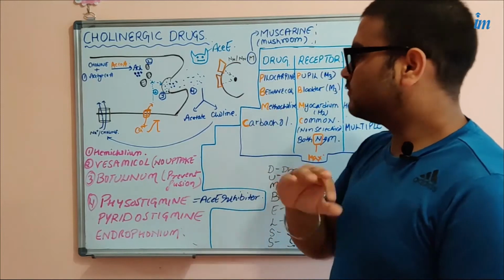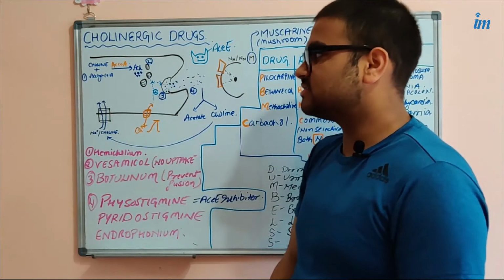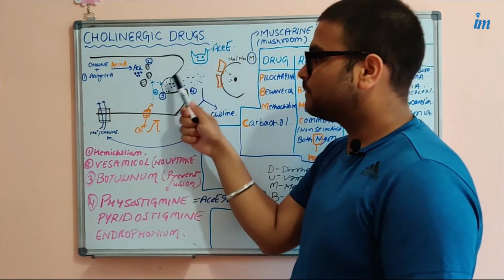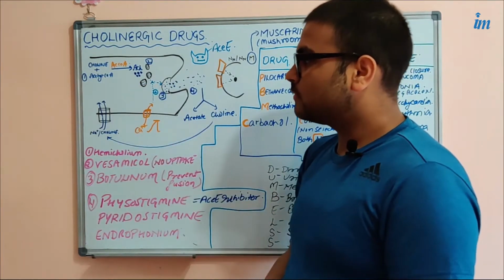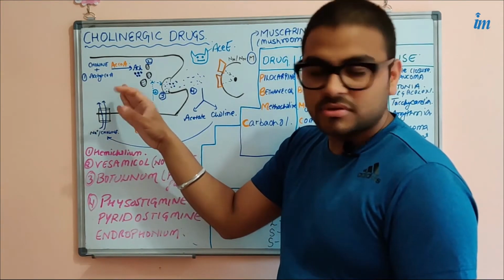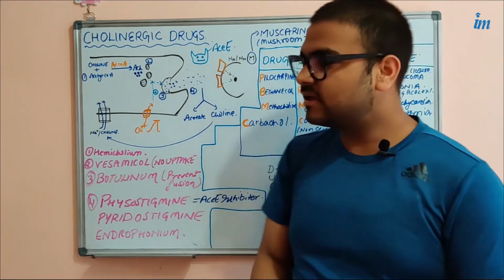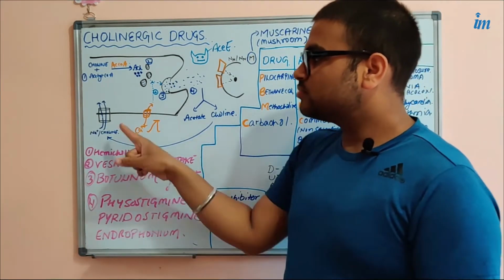Okay, leave that, and we will come to how the acetylcholine is synthesized. So this is a neuron, and this neuron has to synthesize acetylcholine. This is the presynaptic neuron. It should have acetylcholine, then only it will be able to release it. So how is it made?